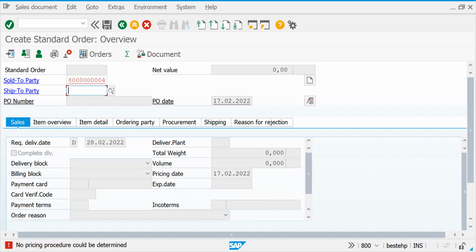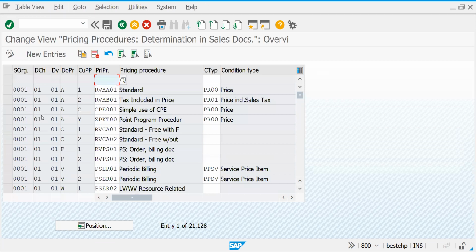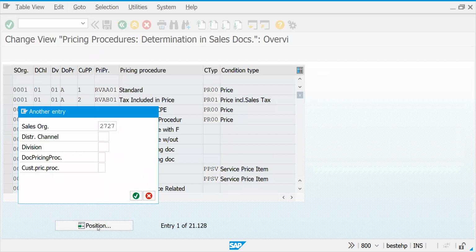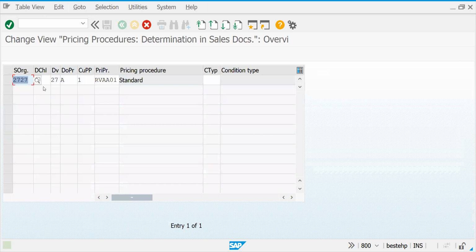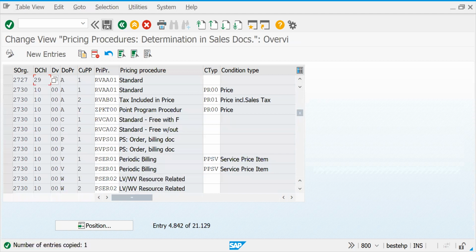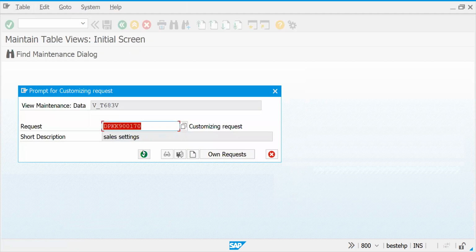Okay, if you get this error, go to OVKK. Let's go to 27, 28 and 29. See, for 28 and 27 the pricing is maintained. For 29, we haven't maintained it. So that's why you got the error. So let's try to change it to 29. We just try to remember blindly, but in another 15 days, you will be able to do it.